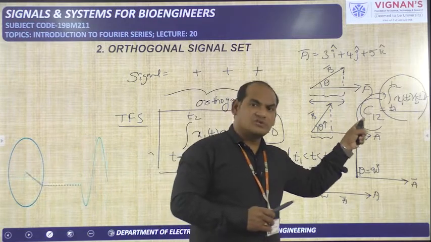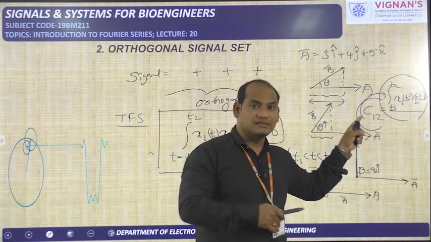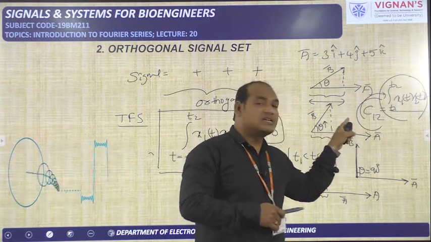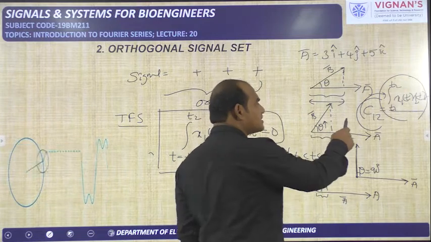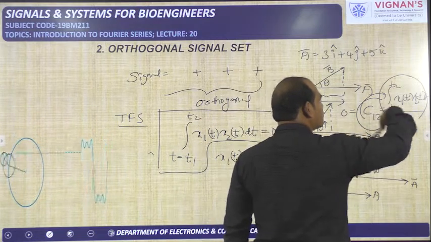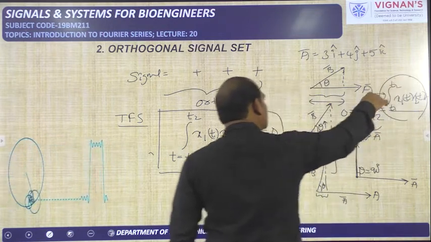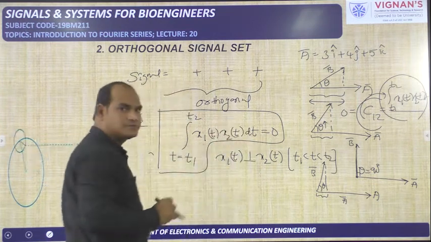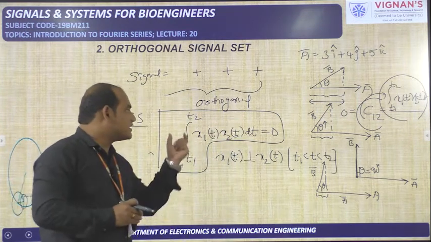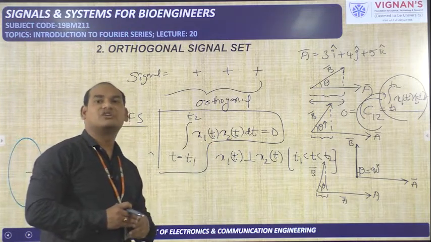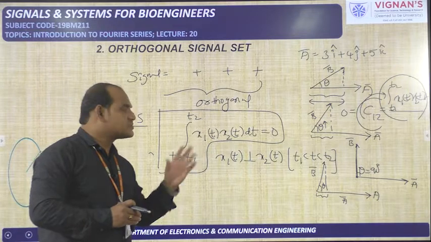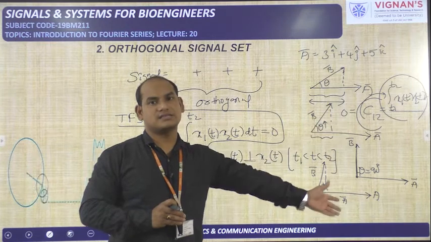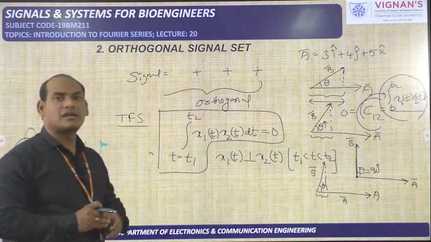So component is equal to 0. Already I am understanding that this x1 of t is orthogonal to x2 of t, so the component should be equal to 0. Whenever this component is equal to 0, you have to make this equation equal to 0. So this numerator will become 0 by cross multiplying that one. From that only we got this particular equation: integral t is equal to t1 to t2 x1 of t into x2 of t dt is equal to 0. This equation you have to remember, and these are the reasons for how we got this particular equation.